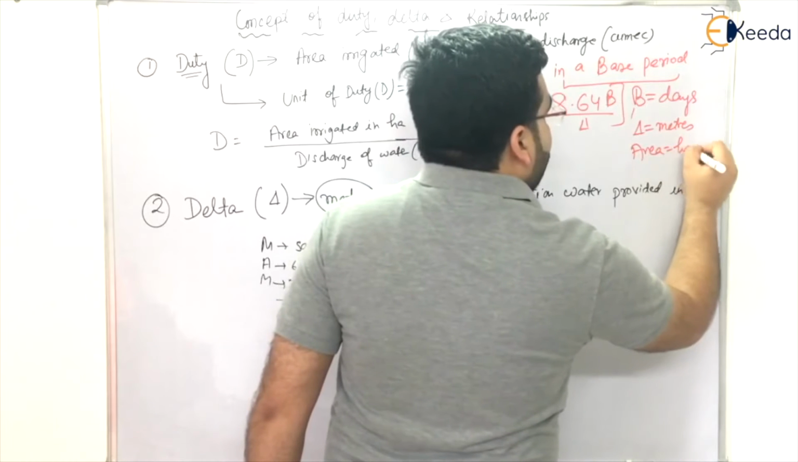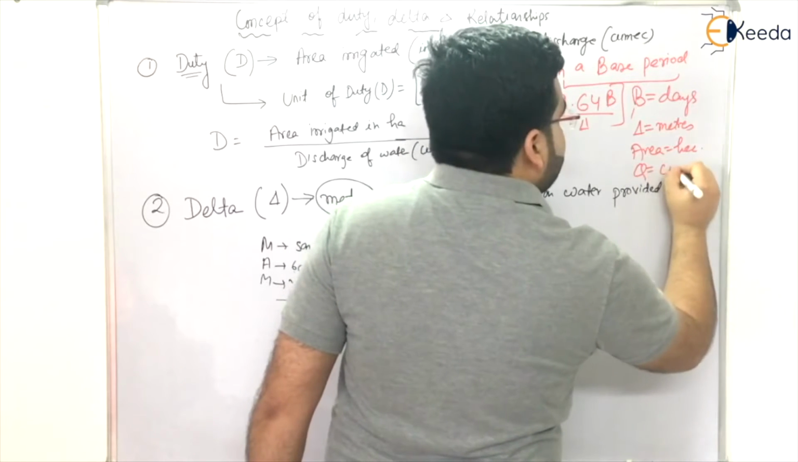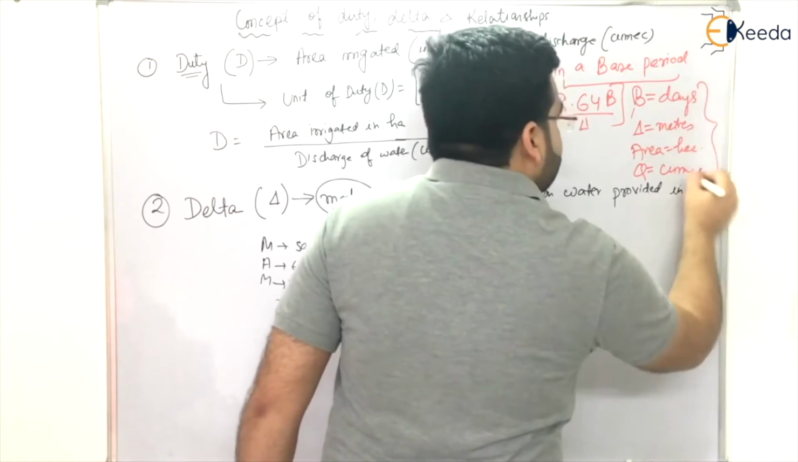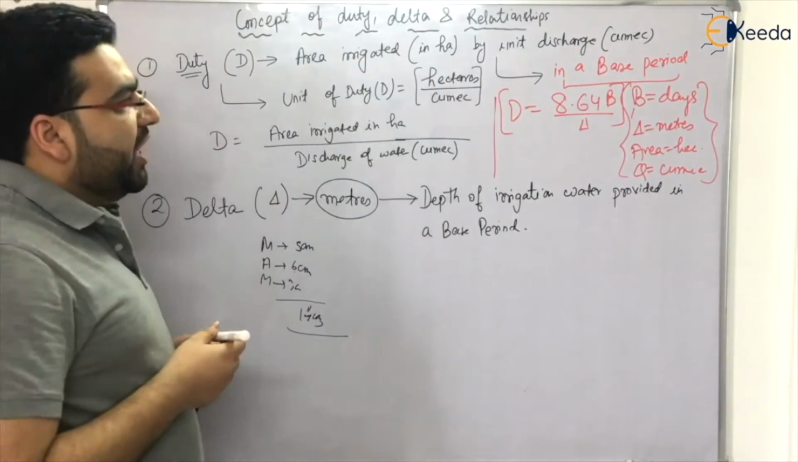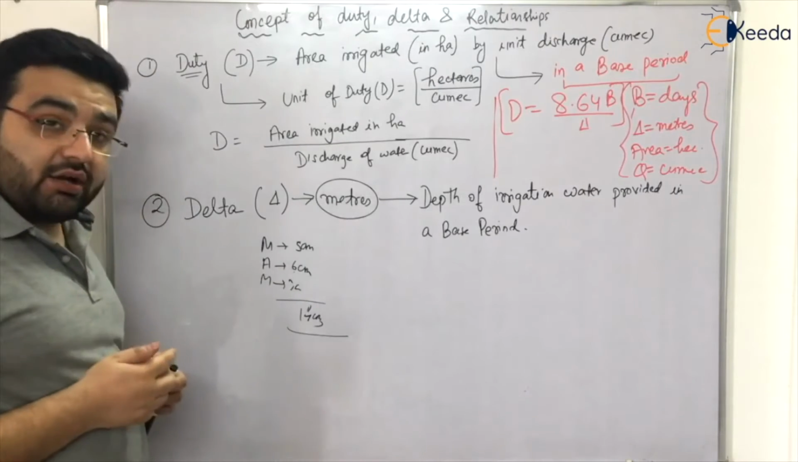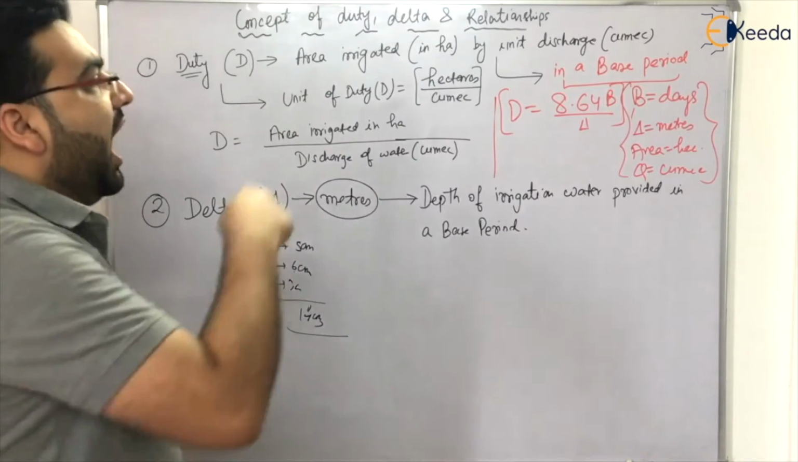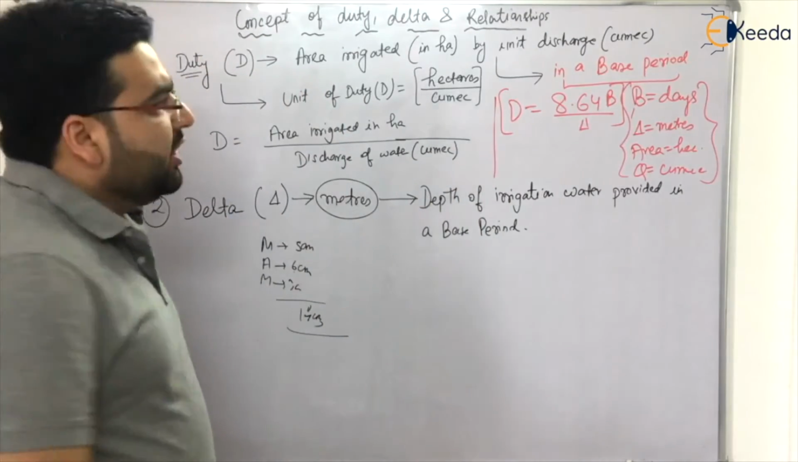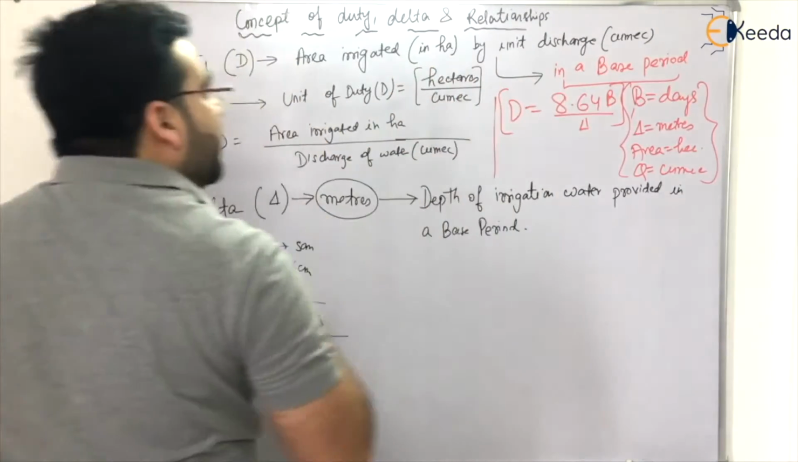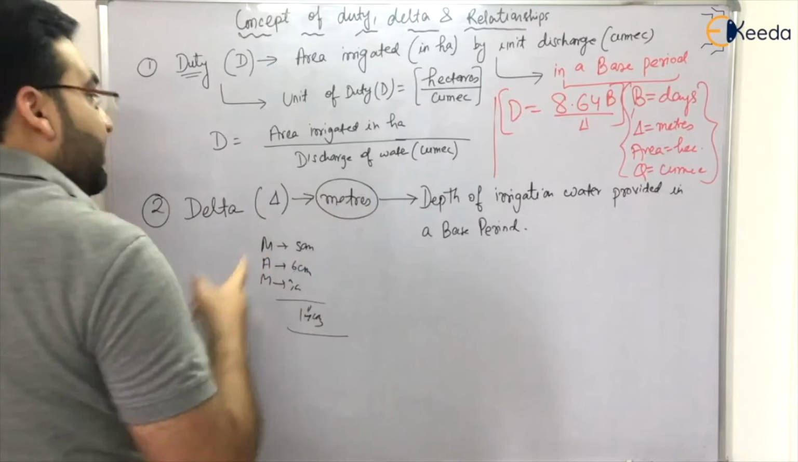Area is in hectares, and discharge is in cumecs. A lot of you must be knowing, and a lot of you must have marked up this formula, that is D equals 8.64 B divided by delta, right? But how this relation has been derived, that is important. So the relationship is this, but how the relationship has been derived is important.